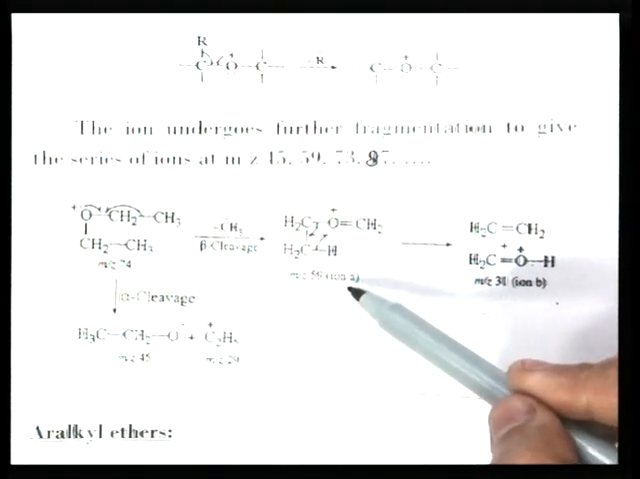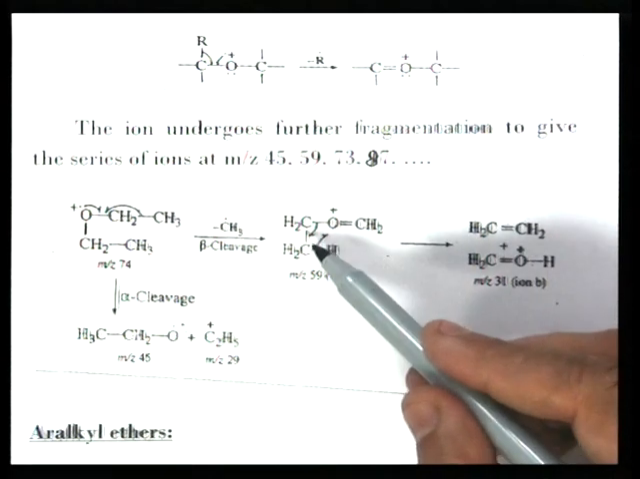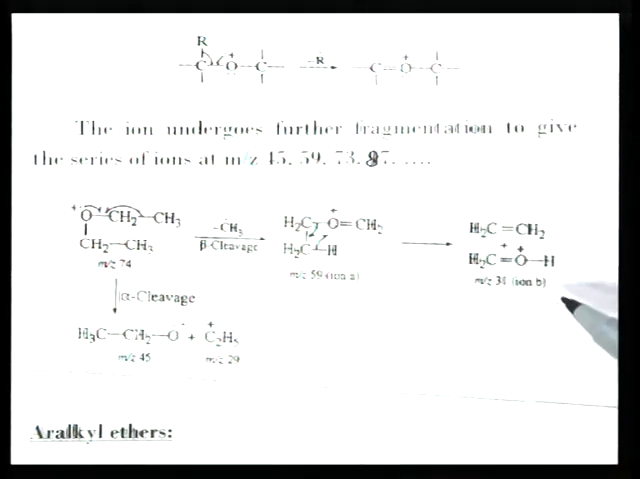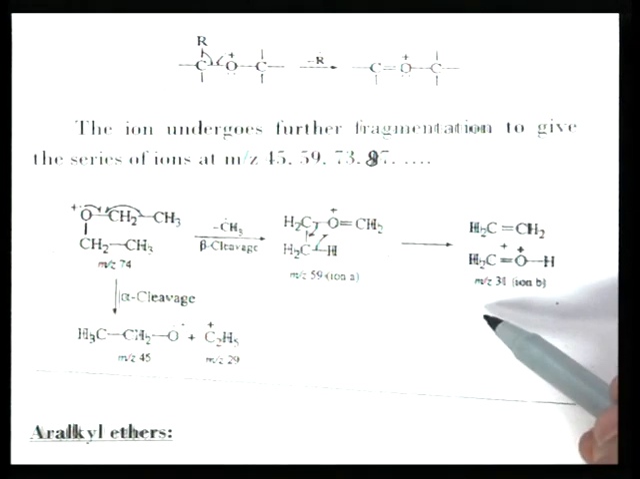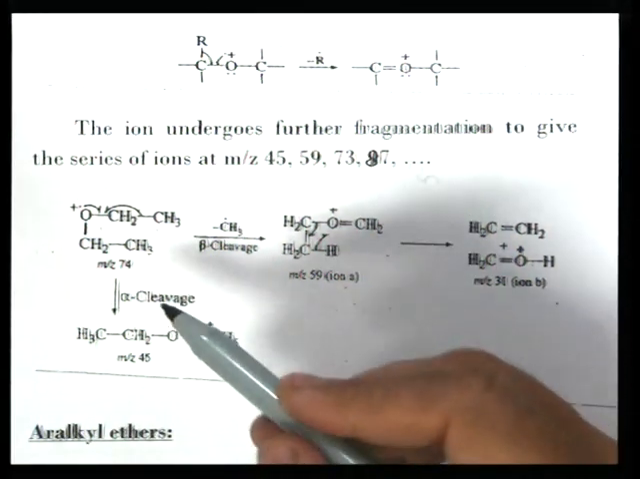So, it becomes 59. Then further neutral ethylene molecule is lost after rearrangement of this cation. So, ethylene molecule is lost, and we get this type of ion, oxonium ion, M by Z 31. So, ether also gives oxonium ion at M by Z 31, and primary alcohol also gives these cations.